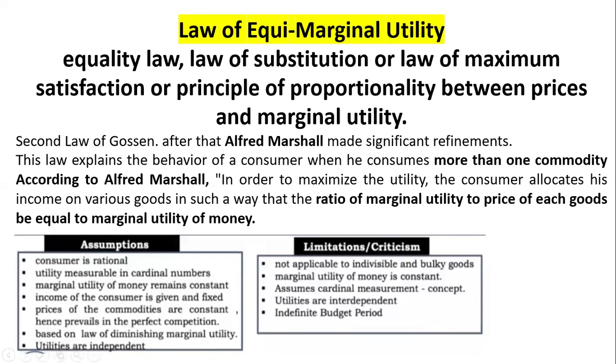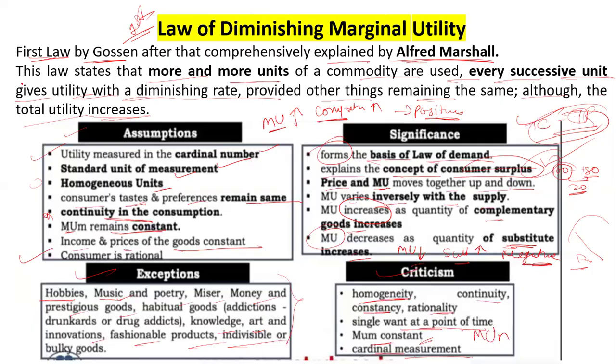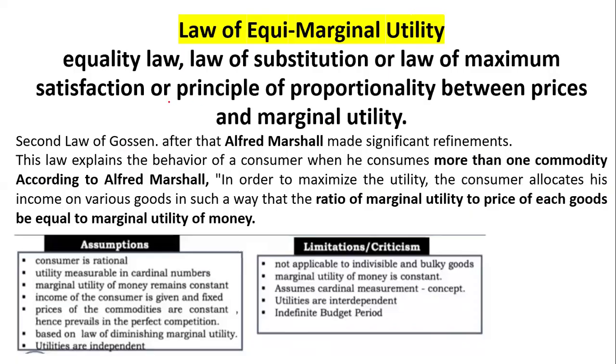Now the equi-marginal utility. This is nothing but Gossen's second law. Equi-marginal utility is also called the equality law, law of substitution, law of maximum satisfaction, and the principle of proportion between price and marginal utility.